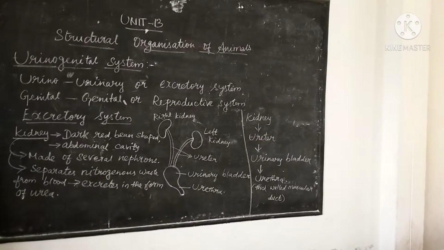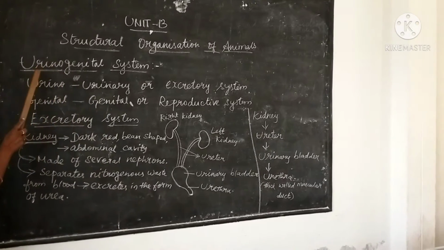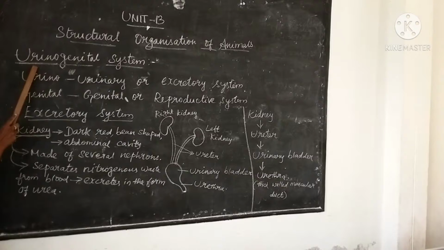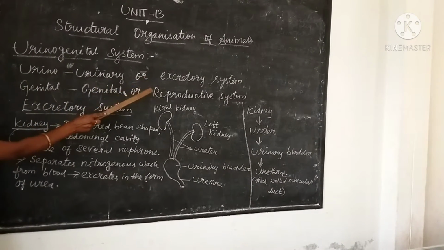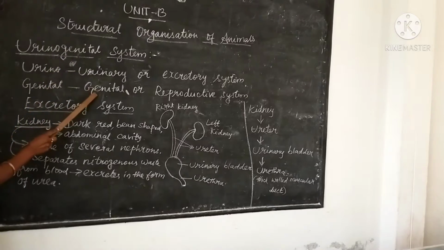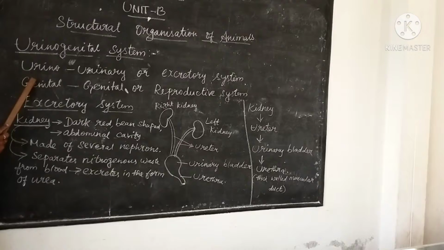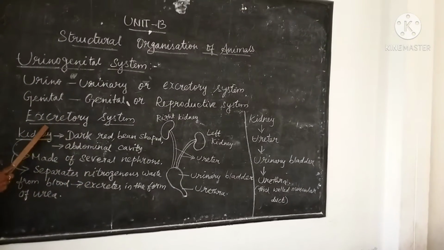Hello students, today we are going to see 10th standard biology unit 13, structural organization of animals. In that we are going to see the urinogenital system. Urino means urinary or excretory system. Genital means genital or reproductive system. In rabbit we are going to see the urinogenital system. Let us see the excretory system.